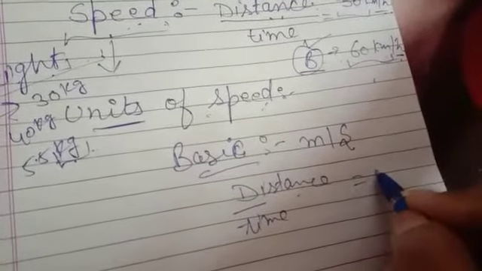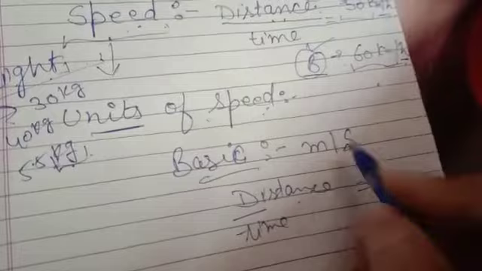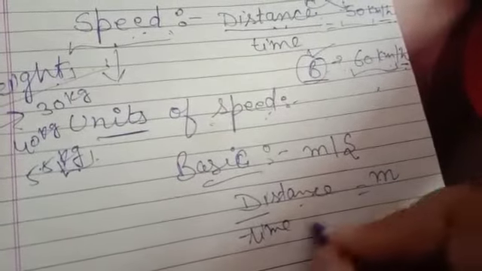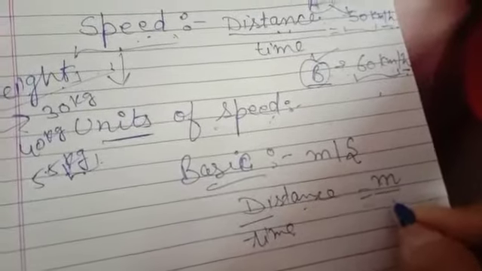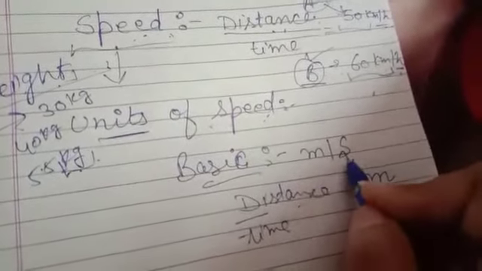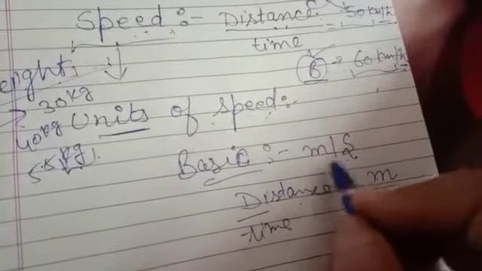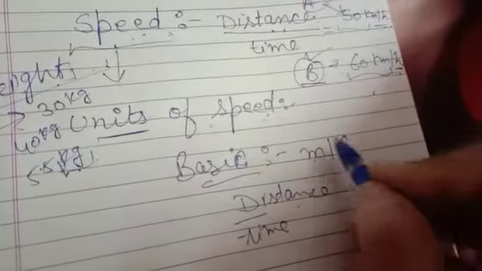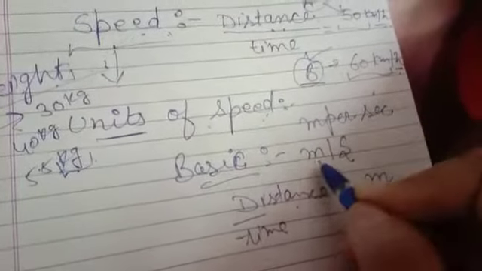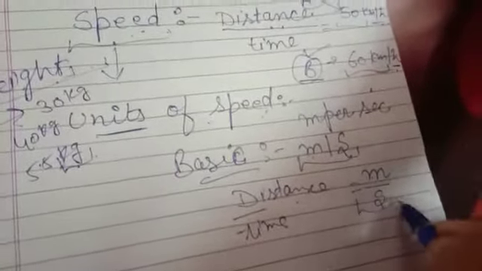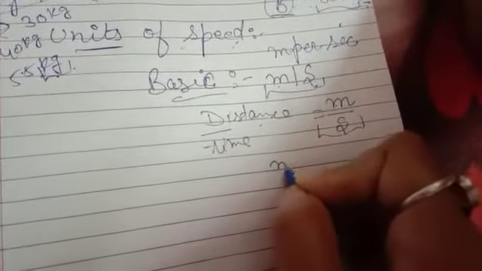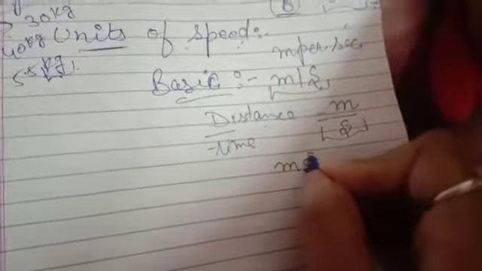The smallest unit for distance that we take in case of speed is meter, and for time we take second. So we write it as m/s and pronounce it meter per second. You can write it like this, and one more way that you will see in physics is that the units will be written like this.